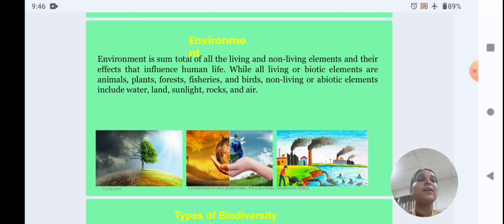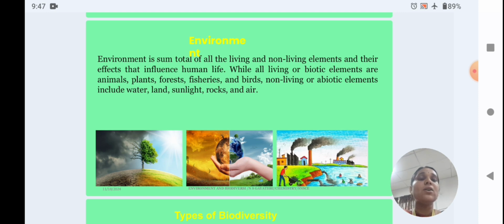Living elements are also called biotic elements, and they are animals, plants, forests, fisheries and birds. And non-living elements are also called abiotic elements, which include water, land, sunlight, rock and air.